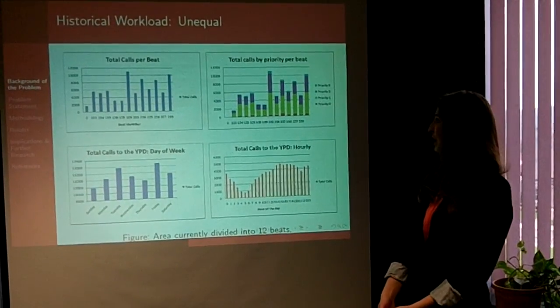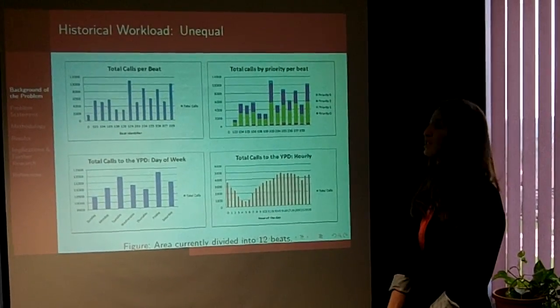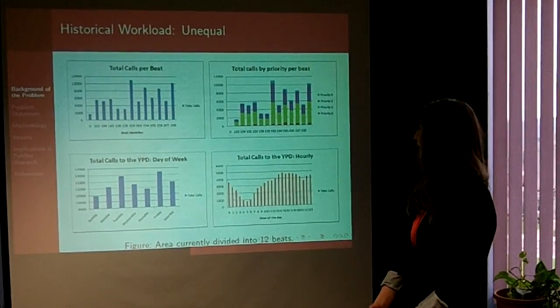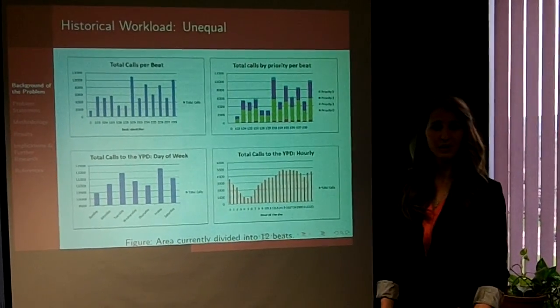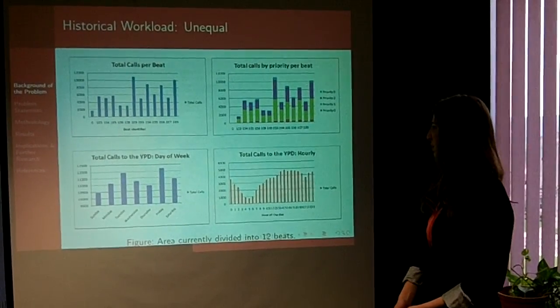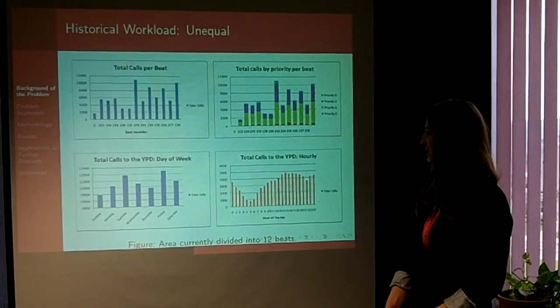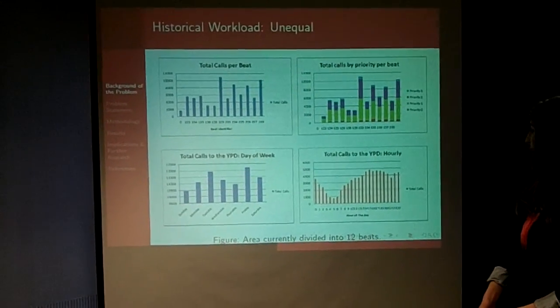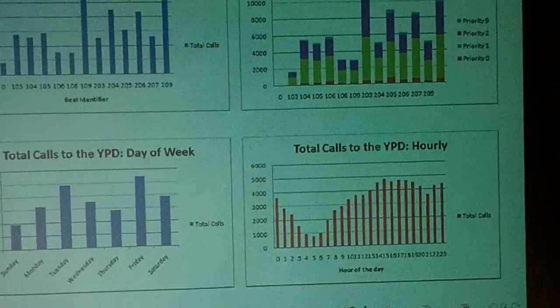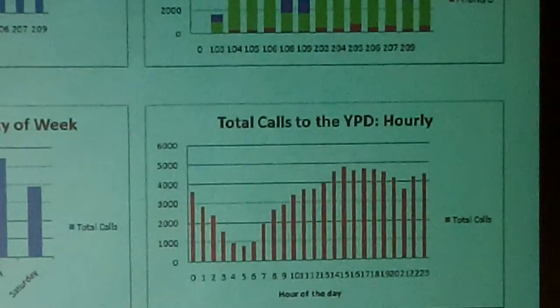Next, if we move over to the upper right graph, we see the total calls by priority. Now, each call when it comes in is given a priority, either a 0, 1, 2, or 9, 0 being the most dire situation, 9 being the least. We can also see on our bottom graphs that it varies through the days of the week and hourly. You can see there's a big dip in the AM and it gradually increases throughout the afternoon hours.